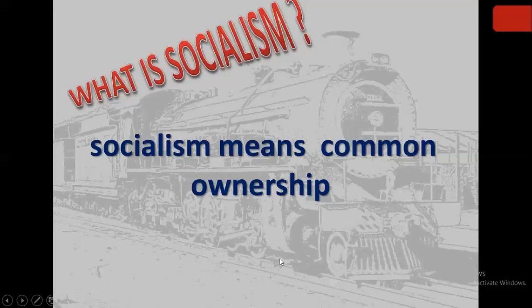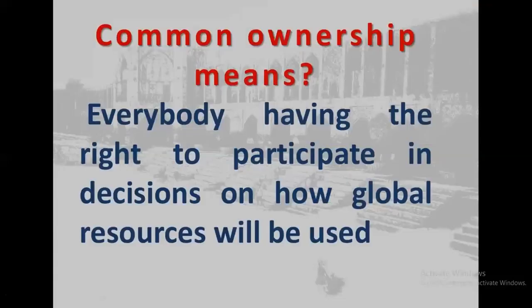What is socialism? Socialism means common ownership. Now, what is common ownership? Common ownership means that everybody has the right to participate in decisions on how the global resources will be used. The ownership is not in the hands of only some group of people, or only in the hands of the monarchs.